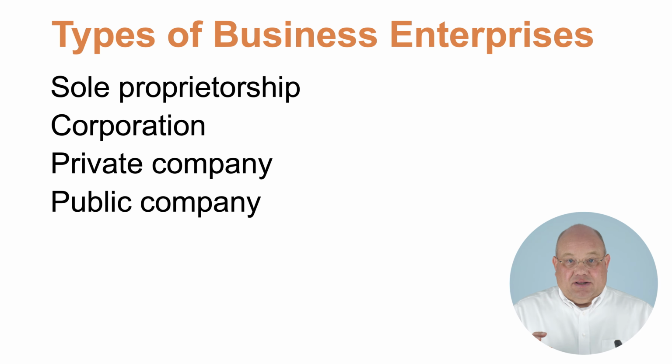A public company, on the other hand, is a company whose shares are sold on an exchange, oftentimes to raise capital for the company. Because it's a public company, and you and I are able to go out into the stock market and buy shares in this company, there's a lot more reporting requirements. This is where we have those generally accepted accounting policies that have to be followed. US GAAP, IFRS, whatever it is that the company is required to follow. But a public company are shares that are exchanged publicly on an exchange, on a stock market. There may be few owners, there may be millions of owners, but the shares are able to be bought and